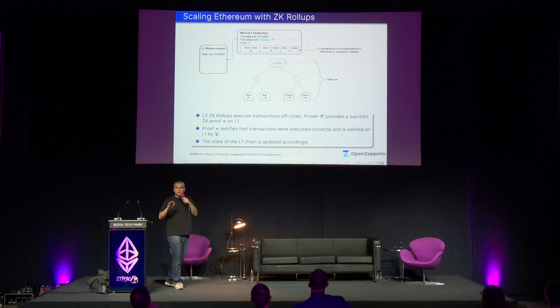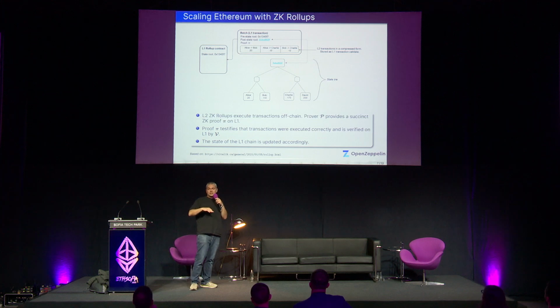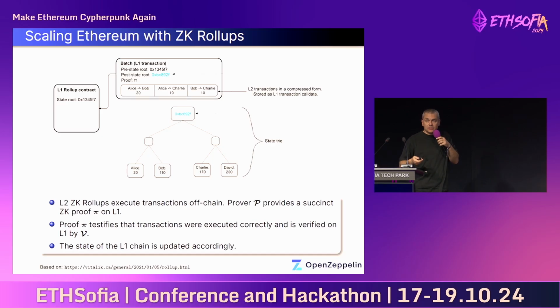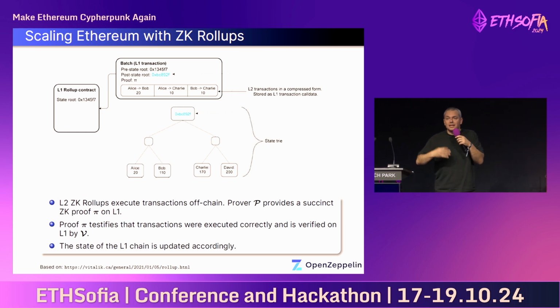Two examples on the two limitations of blockchain that I started with, scalability and privacy. So the first one is on scaling Ethereum with ZK proofs. ZK Rollups, layer 2 ZK Rollups, these are layer 2 chains that are executing transactions off-chain. So instead of publishing all transactions on layer 1 and then executing and validating them by all the nodes, what happens is on layer 2, we execute a list of transactions that are batched together in a compressed form.